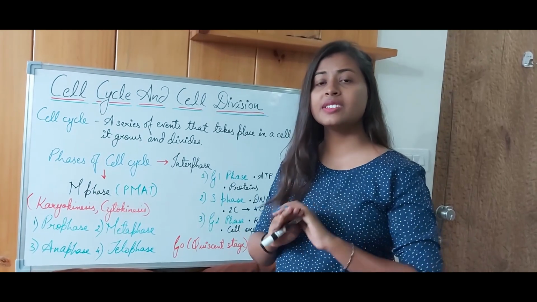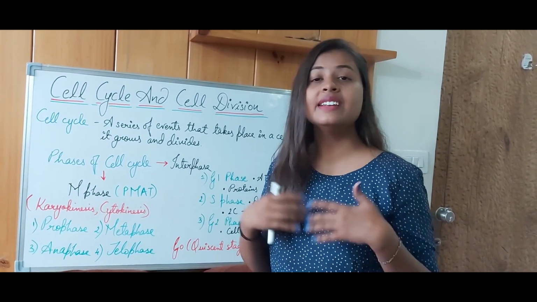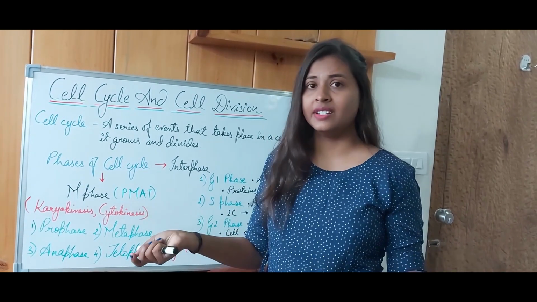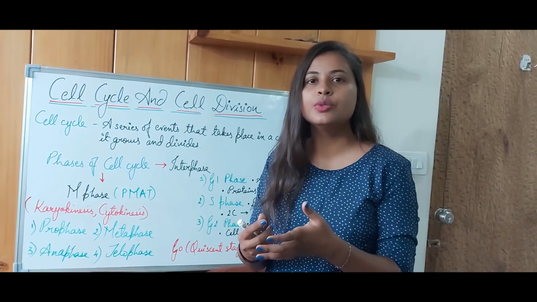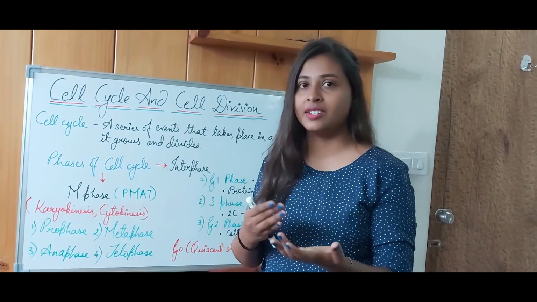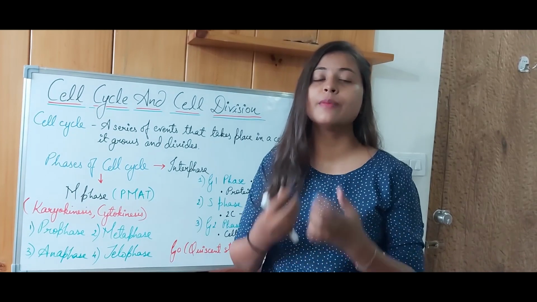Even when it is not dividing, some events are still occurring in your cells. Growth and maintenance need to be done continuously in your body. Whenever you get a cut, new cells come over there and replace the damaged ones. Those cells where new cells develop are said to be somatic cells.